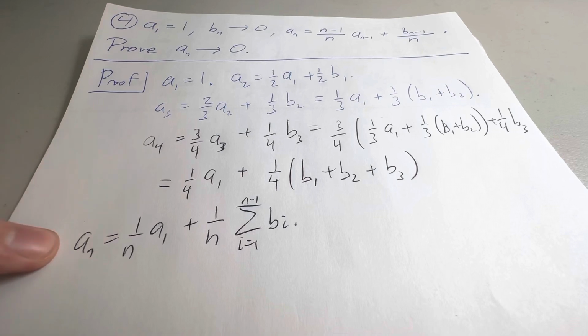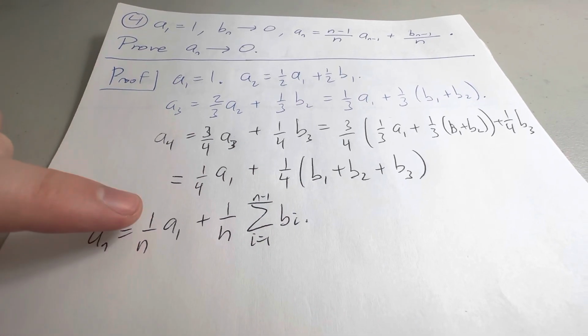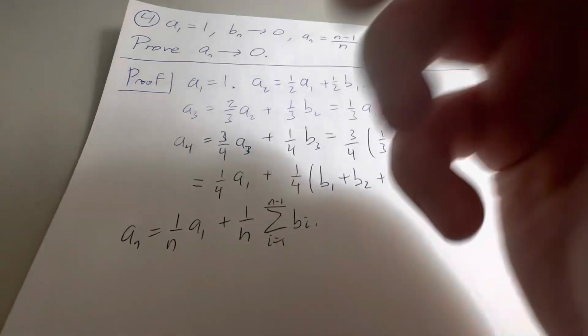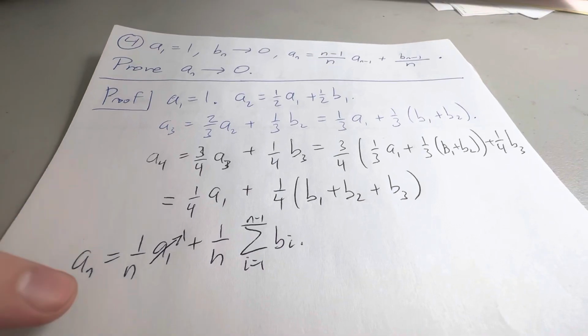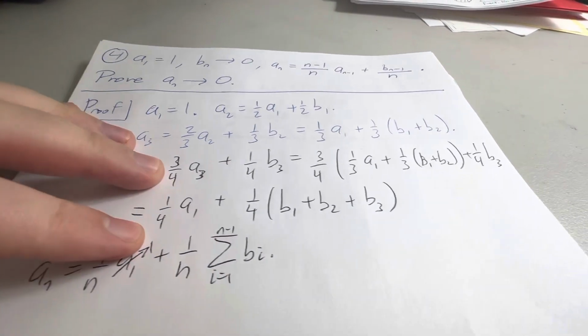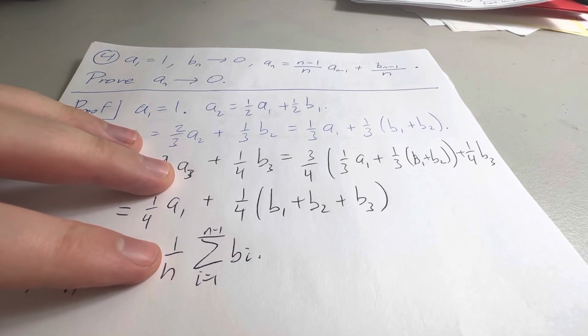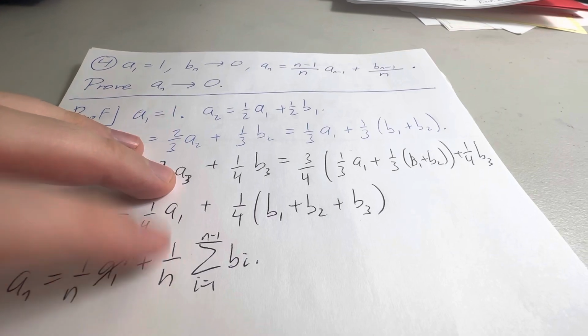We can see that as n tends toward infinity, this first term is going to die because A1 is just equal to 1, right? So I can rewrite that as 1 here. So 1 over n is definitely going to tend toward 0. That part's fine. But the issue here is what happens here because we don't want this sum to overpower this 1 over n. So we have to be careful.